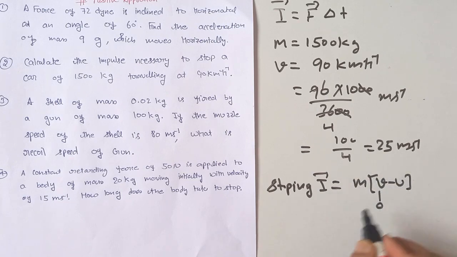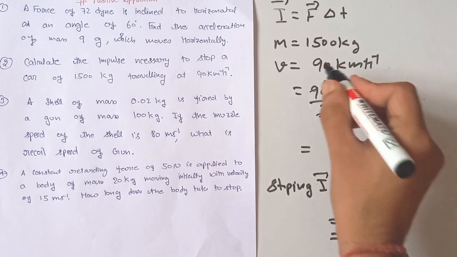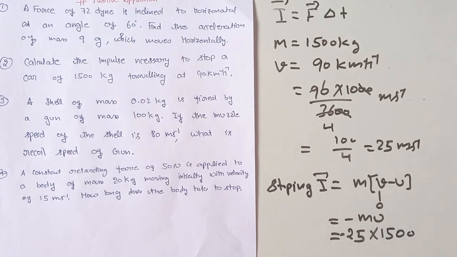Here v is 0 because the final velocity is 0, so this is minus mu, which is minus m, 25 multiplied by 1500 kg, which is equal to 37500. This is our stopping impulse. I hope this numerical is also clear to you. Very easy numerical.